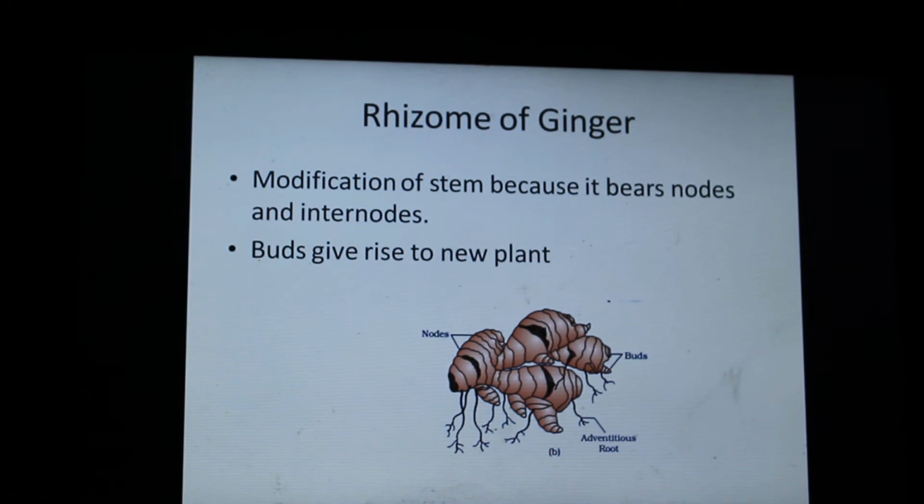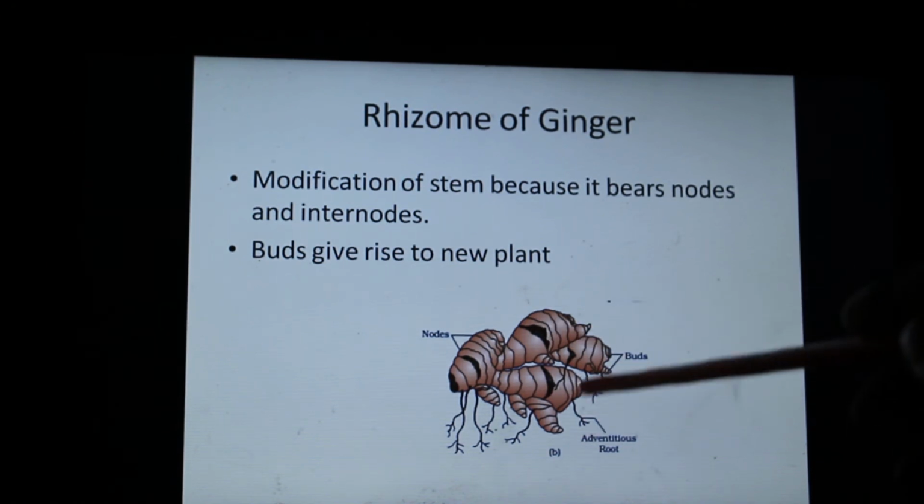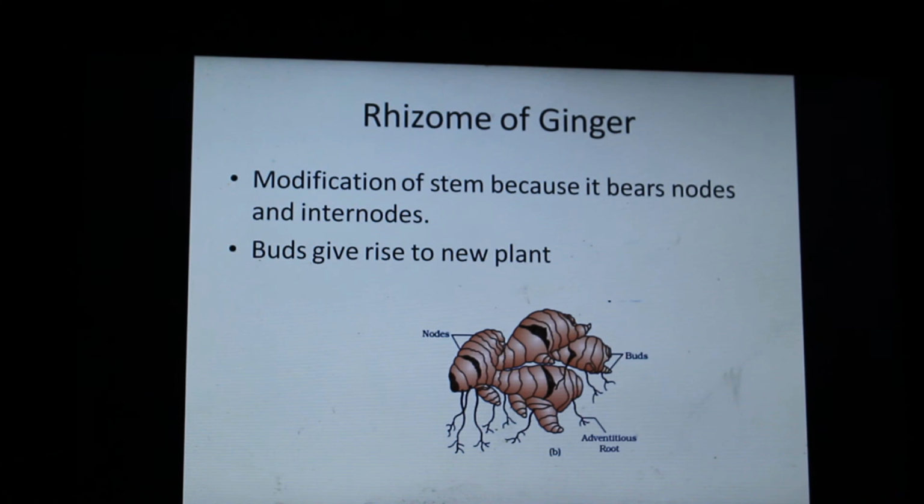Ginger. So ginger is basically a modification of stem, because a stem is a structure that bears nodes and internodes. And you can see this is ginger. These are nodes and internodes. At your home you must have ginger available, and you can see there are nodes and internodes, and sometimes you can see there are tiny buds coming out of the ginger body, and these buds give rise to a new plant. So the vegetative propagule here is going to be rhizome.